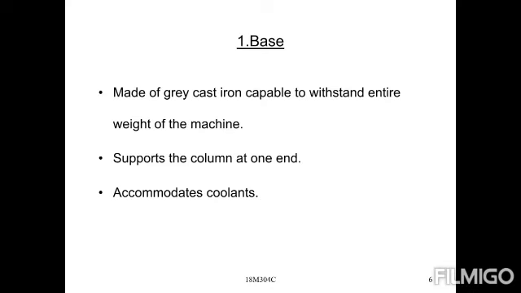Which areas are in contact while cutting? We need to completely cool the machining area. The machining zone means the area where the cutting tool and workpiece make contact, and this area is completely cooled with the help of coolant. The coolant is recirculated through a pipe, with the tank acting as a reservoir and coolant base, and it is supplied with the help of a motor to pour onto the machining area. That is the main thing; it accommodates the coolant.